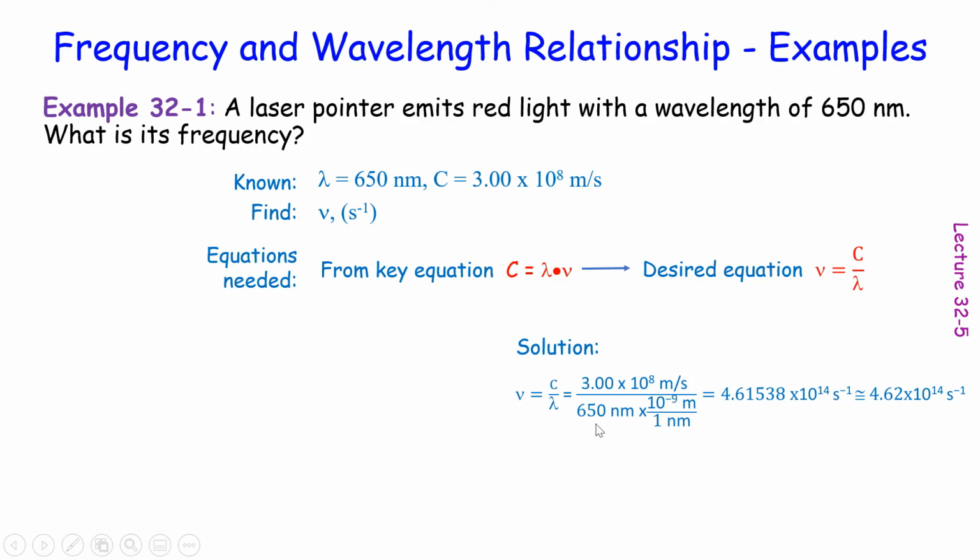That's why we have this conversion factor, 1 nanometer equals 10 to the negative 9 meters. As we can see, meters are cancelled, nanometers are cancelled. Your calculator will show you this number, but we need to take care of the significant figures, and that can be approximated to 4.62 times 10 to the 14th hertz.